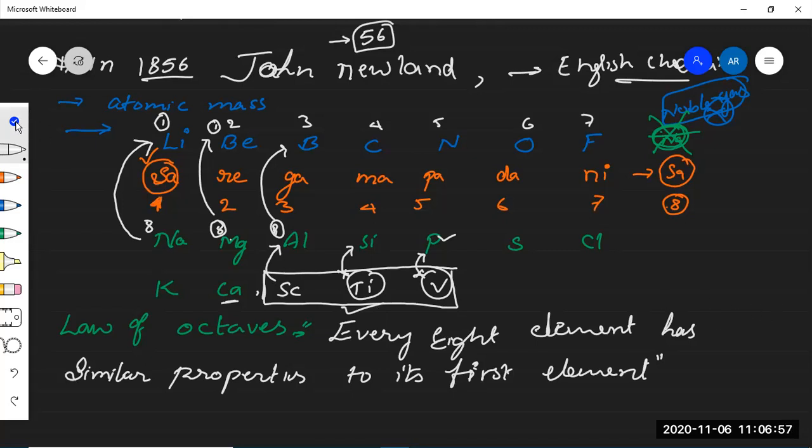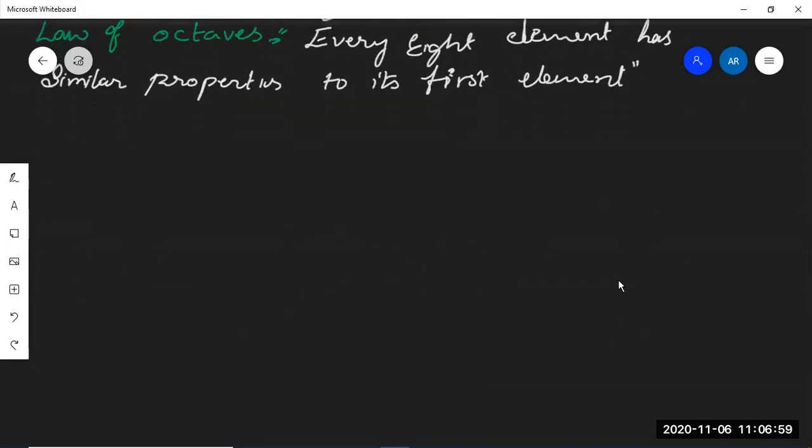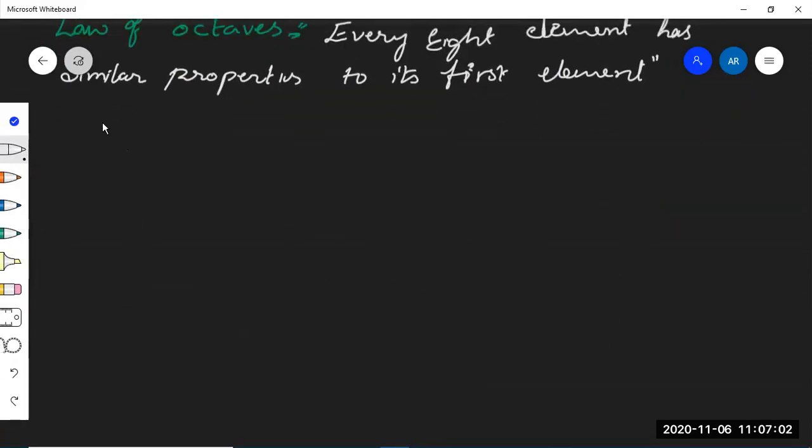So let me draw now the Newland's periodic table to understand better. Okay, let us come here. What is the Newland's arrangement? He arranged the elements: hydrogen, after that lithium, beryllium, boron, carbon, nitrogen, oxygen, fluorine. After fluorine, neon is there at present now in 2020, but neon was not found during the 18th century.